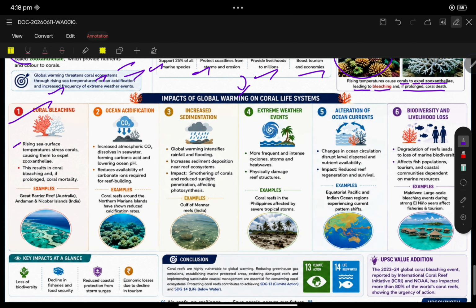Coral bleaching. Rising sea temperature stresses corals, causing them to expel zooxanthellae. The zooxanthellae separate from the coral, and so it leads to coral bleaching. Just now we saw that. Example, Great Barrier Reef and the Andaman and Nicobar.